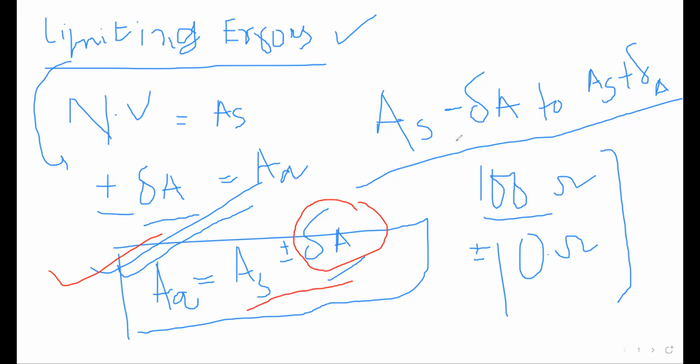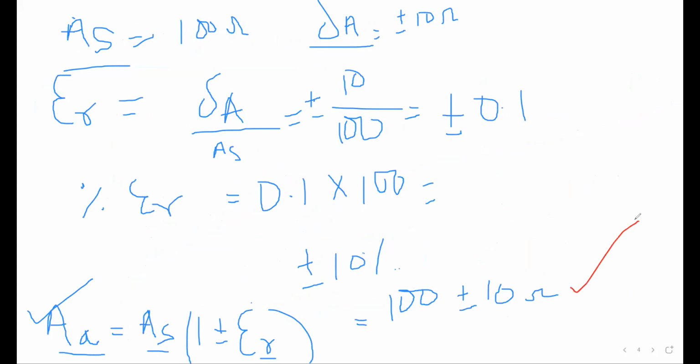So it is important. Now, another thing. Okay, so here I have ended up. So 100 plus minus 10 ohm is my limiting values of the resistance. When my question is, in the question, what is provided?